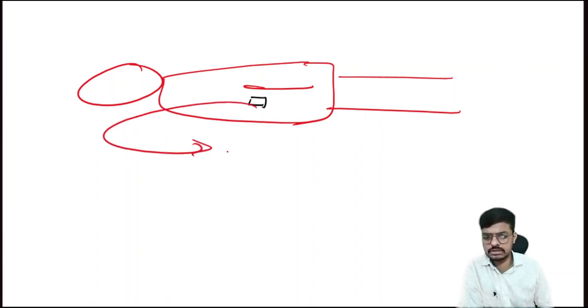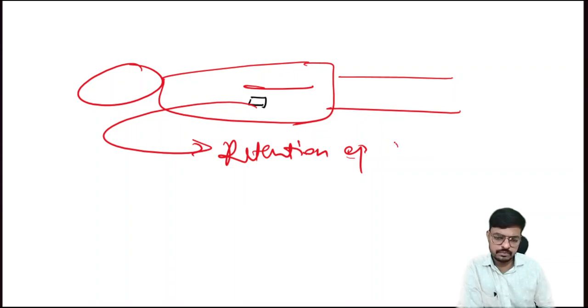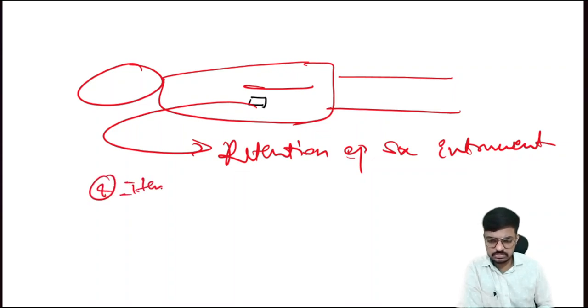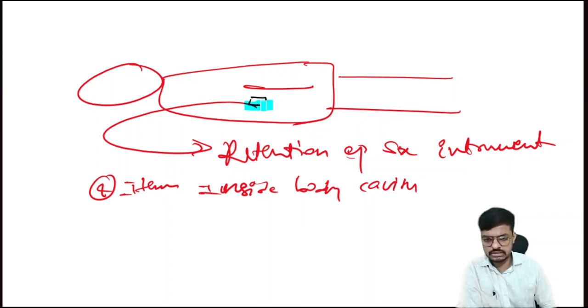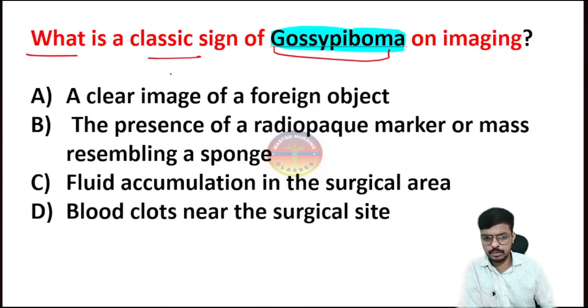Gossypiboma is the retention of a surgical instrument or any surgical item inside the body cavity. So this is what you call Gossypiboma. Here is the gauze piece inside the abdominal cavity and the surgeon has closed the suture here. So this is what we call Gossypiboma.